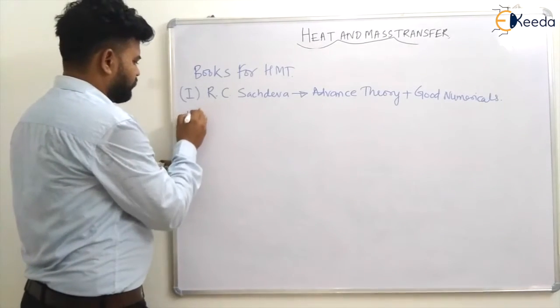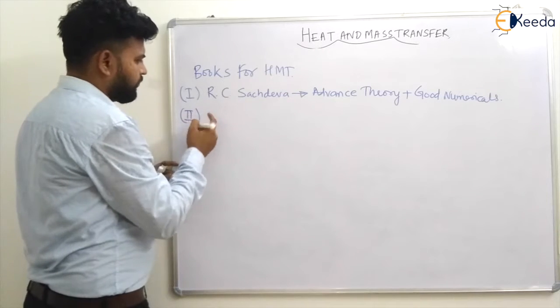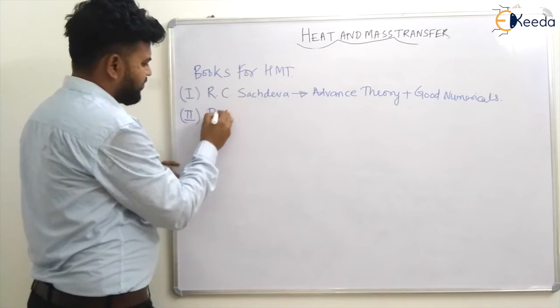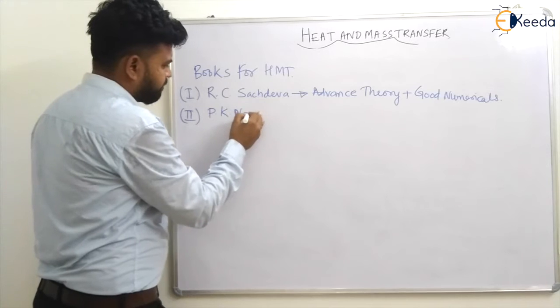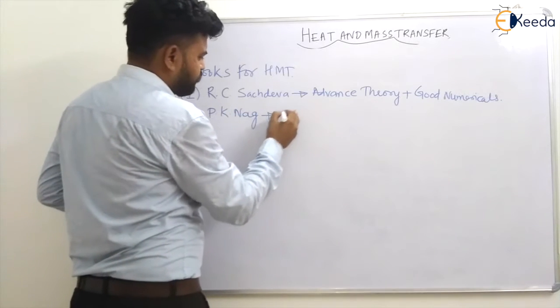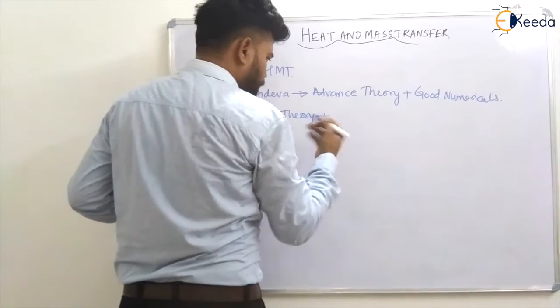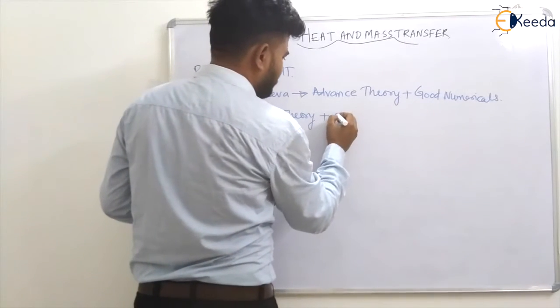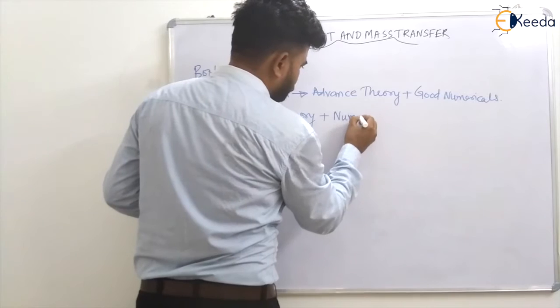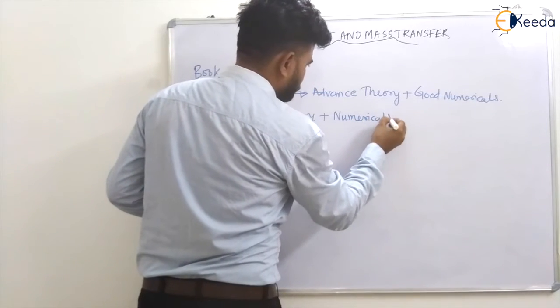And the second book will be P.K. Nag. This will have good theory again, and good questions, the numericals are good. You can go for this book also.